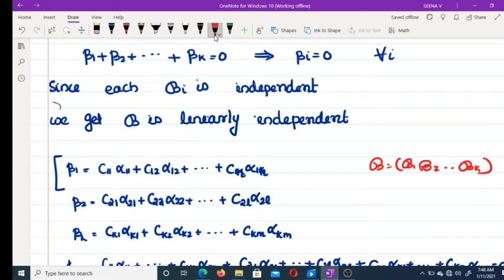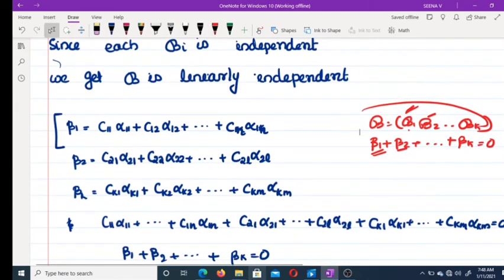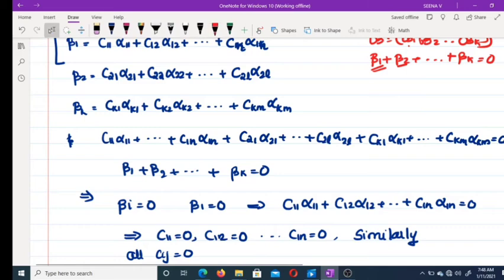So a linear combination of vectors in B means you can take the sum beta 1 plus beta 2 plus etc. plus beta k equal to 0, where each beta i is a linear combination of vectors in Bi.